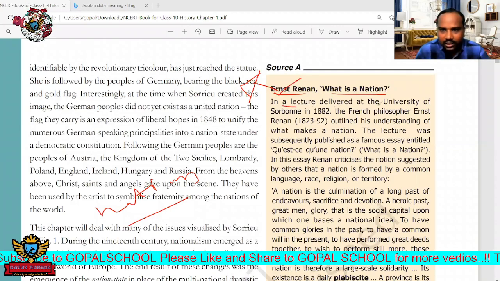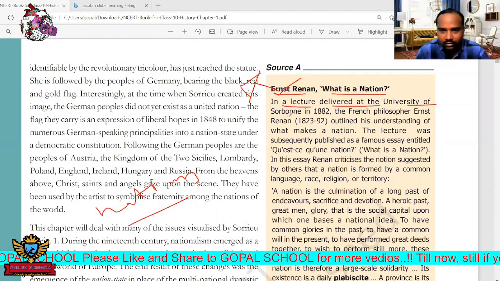It was in a lecture delivered at the University of